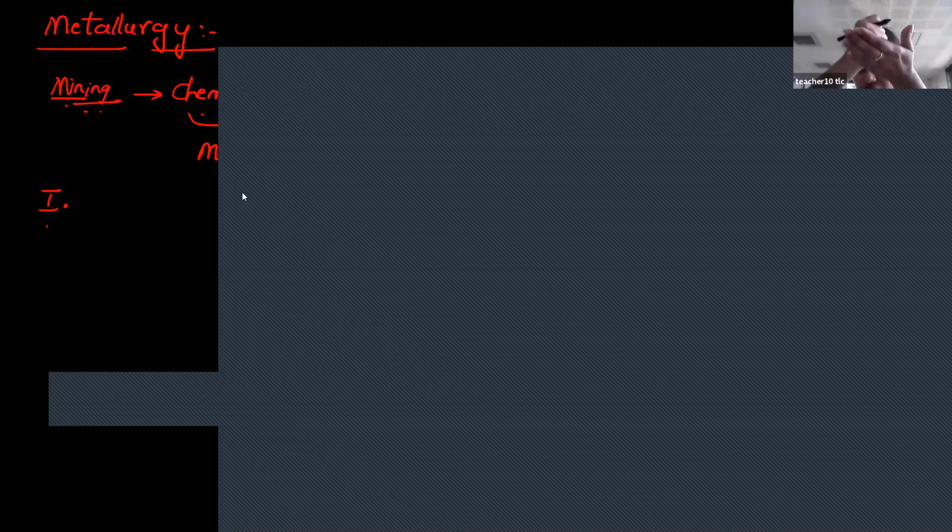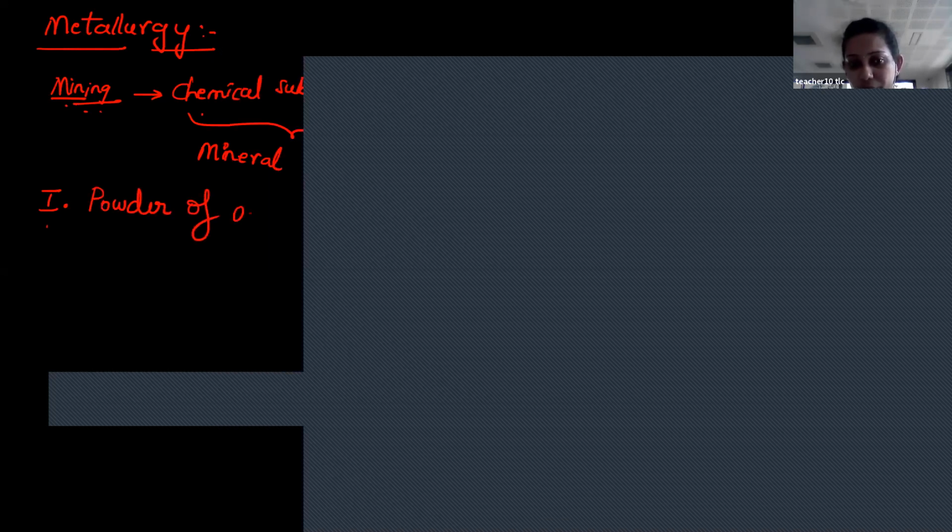In this there are four main processes. The first main process: after mining, select a proper ore and crush it to prepare a powder of ore. This is the first major process in metallurgy.